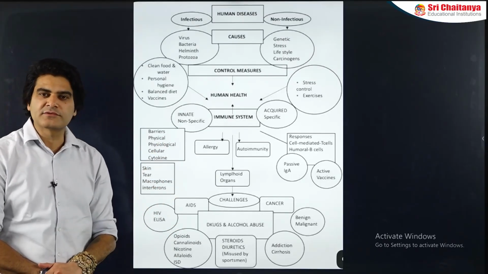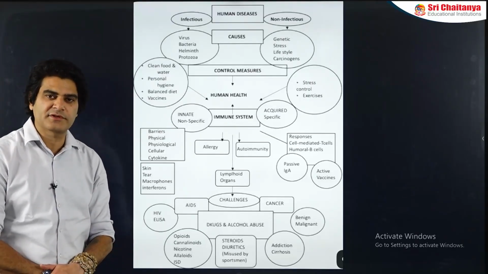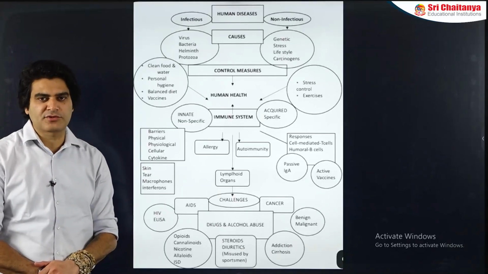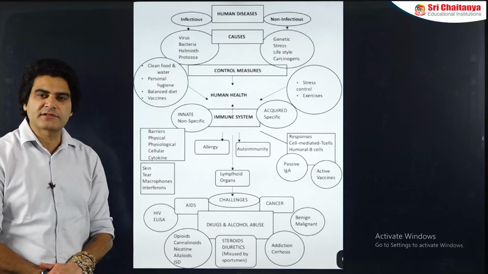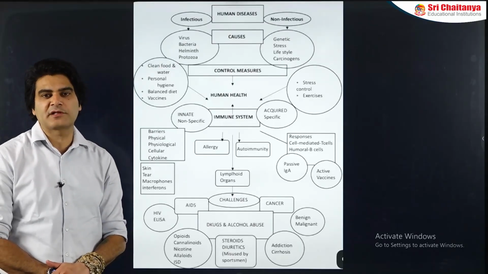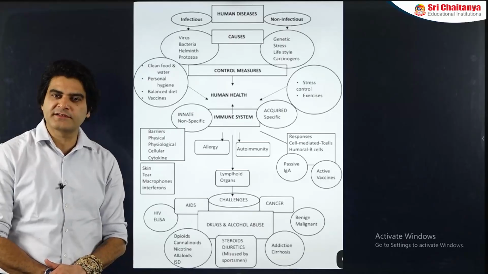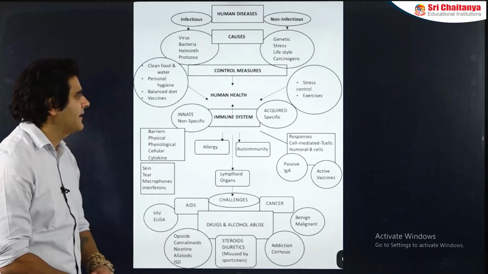Physiological barriers include the secretions on the physical barriers like HCl in the stomach, for example. Cellular barriers include macrophages, neutrophils, and other WBCs in the body, while cytokine barriers include internal antimicrobial proteins like interferons, which are produced by virus infected cells to protect other cells from further viral infection.